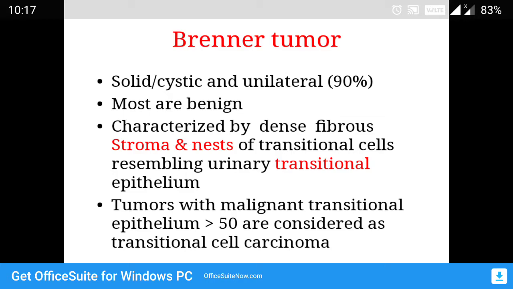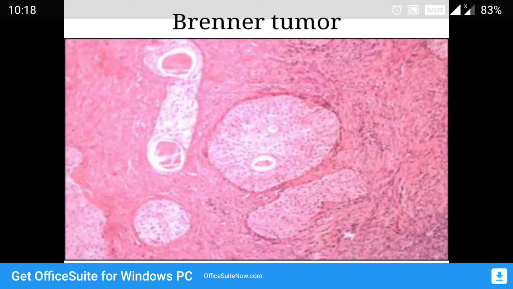Then coming to Brenner tumor. Brenner tumors are solid or cystic tumors. Okay, and all these tumors which come after serous and mucinous are usually unilateral. Okay, only serous and mucinous tend to be more bilateral tumors. Brenner's tumors are characterized by presence of transitional type of epithelium which is embedded in the stroma. You can see here thick stroma with islands of transitional type of epithelium.